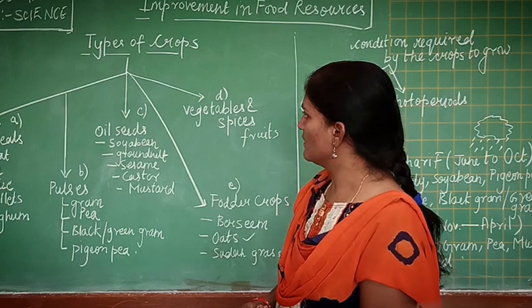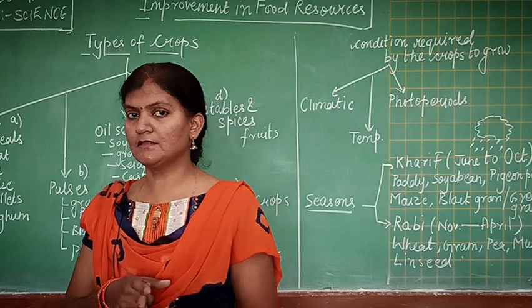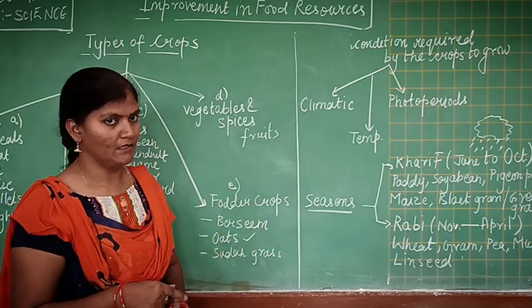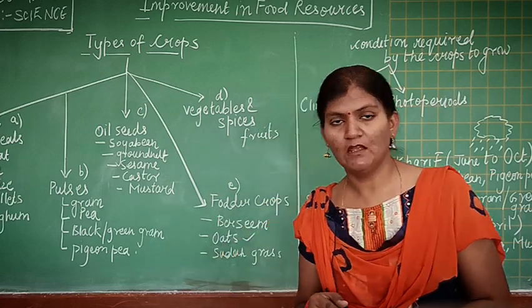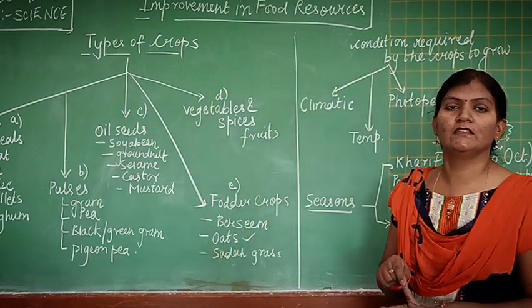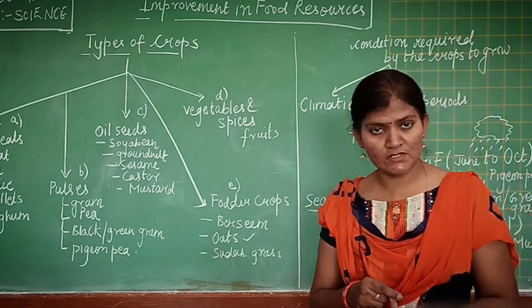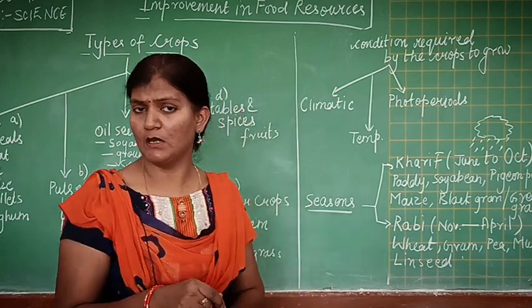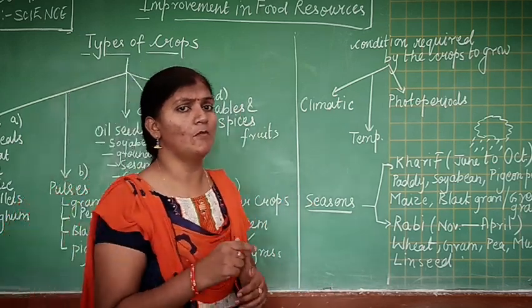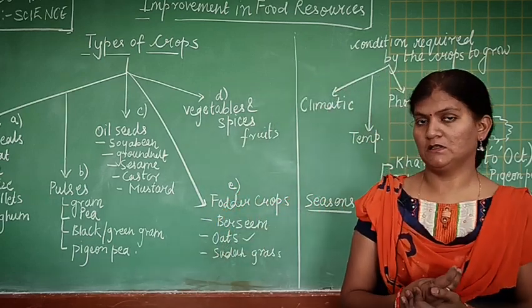So students, you have seen we have 5 different types of crops. Cereals, they provide carbohydrate. Then we have pulses which provide protein. Then we have oilseeds, they provide fat. Then we have vegetables, spices and fruits which provide us different varieties of vitamins and minerals. And the 5th type of crop is the fodder crop, which is for the animals.